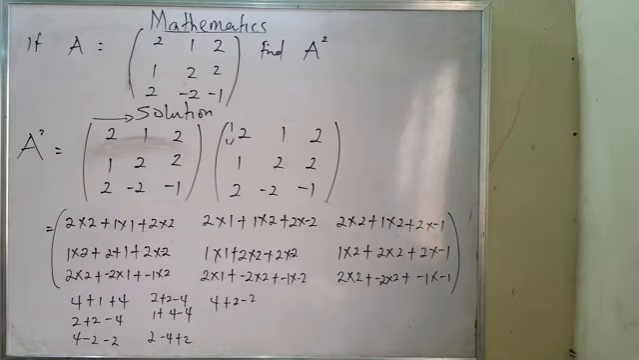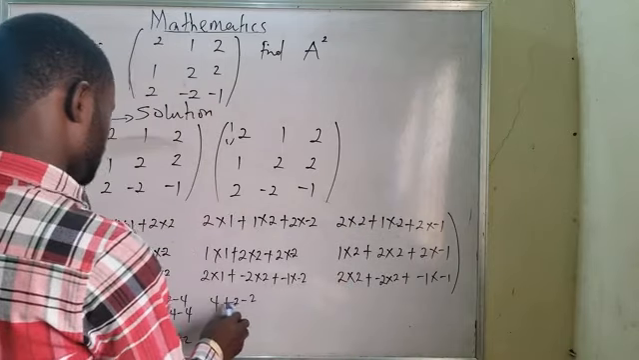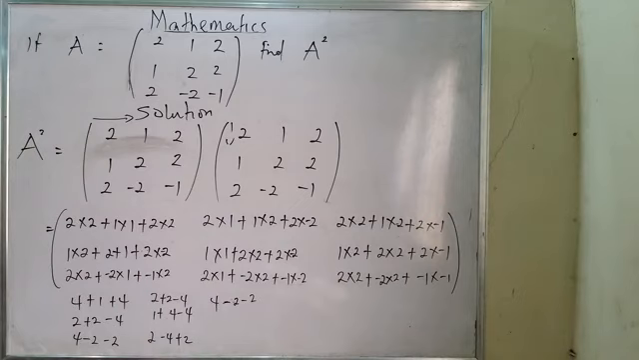4 plus 2. Oh, there is minus somewhere. There is minus somewhere. This is minus 1, this is minus 2. Sorry. It means minus 4 minus 2 minus 2. Now,